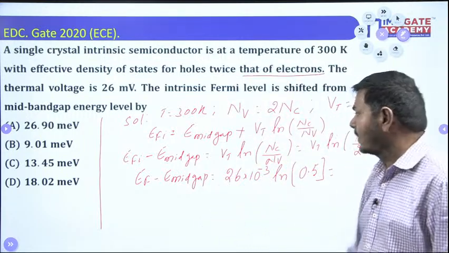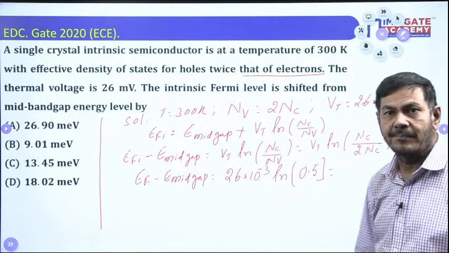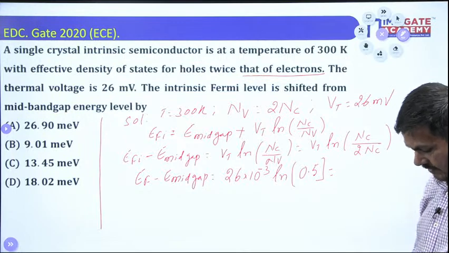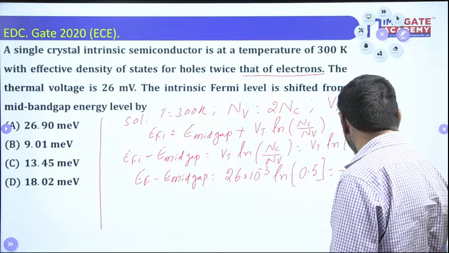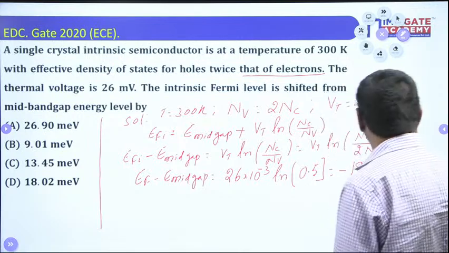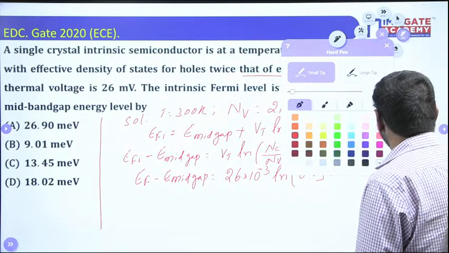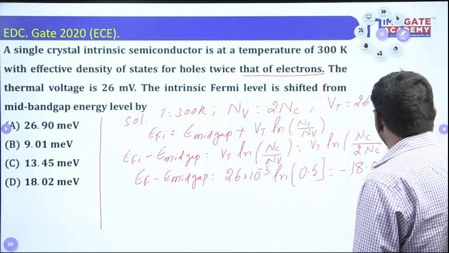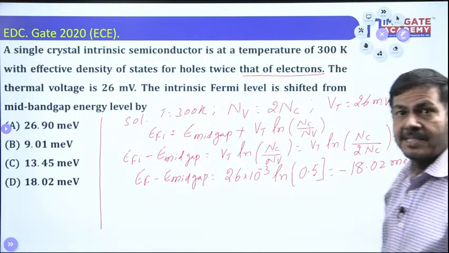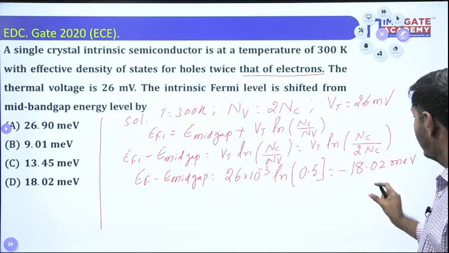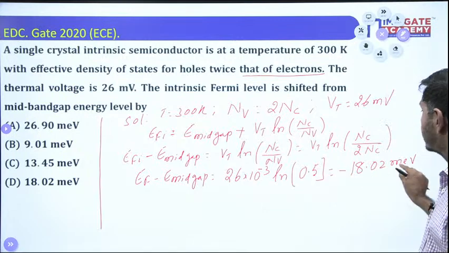Okay, EFi minus E mid gap equal to 26 into 10 power minus 3 log 0.5. This value will come as minus 18.02 milli electron volts. This much value is possible. That means exactly we can say that from the E mid gap, it is shifting by 18.02 milli electron volts.